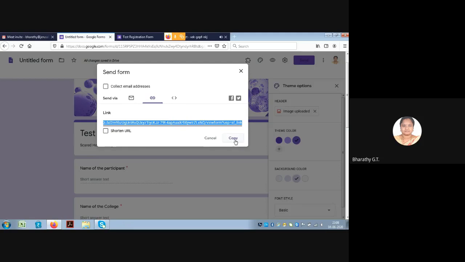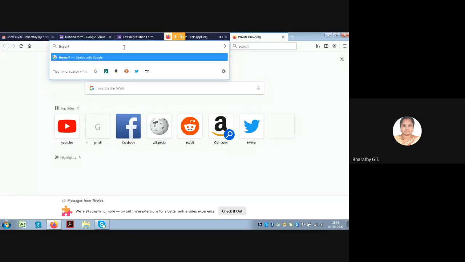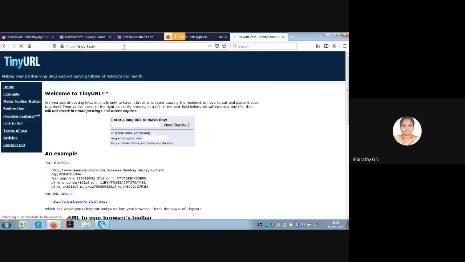So you can copy this link here, open a new tab, and go to tinyurl.com. This window will open. You can paste the copied long registration link. This will be converted into this format, that is https tinyurl.com. Here we have the option to type our own name. So Sacred Heart College test registration. This is the name that I have given.